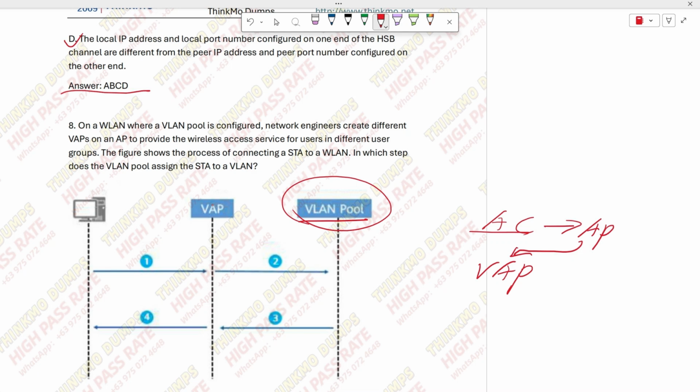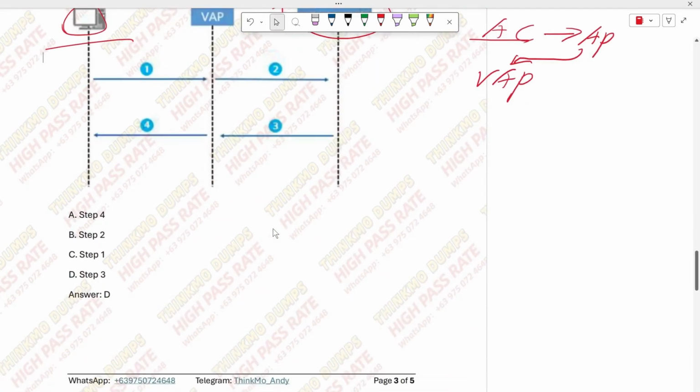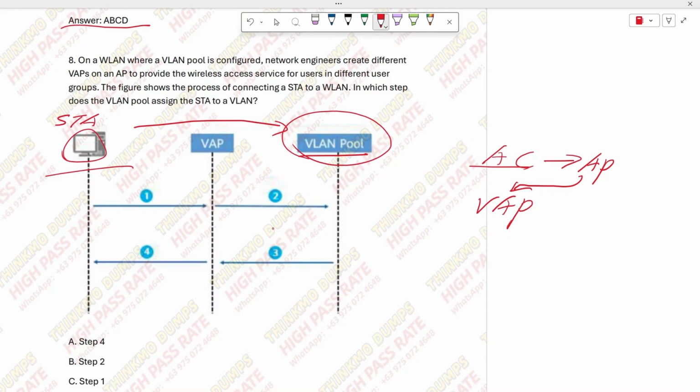The AP creates different VAPs, right, to serve different user groups. And in this diagram, it shows this device is called a terminal device. The workstation is connected to this. The process of the VLAN address pool, and then at which step, he's asking us at which step the VLAN pool assigns a VLAN to this terminal device. So let's look at the answers. There are 4 steps here, right? The first step is the terminal connects to this VAP. Then the second step goes from the VAP to the VLAN pool. Then the third step, it comes back, right? Returns. And the 4th step returns to the terminal here.